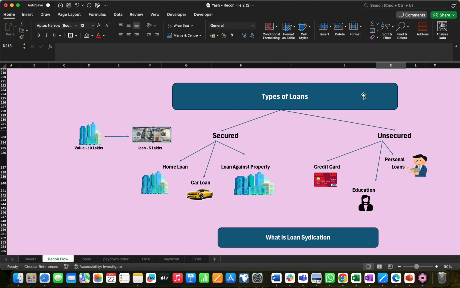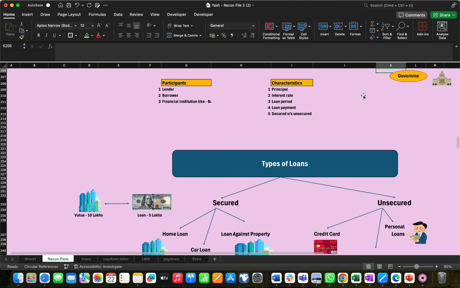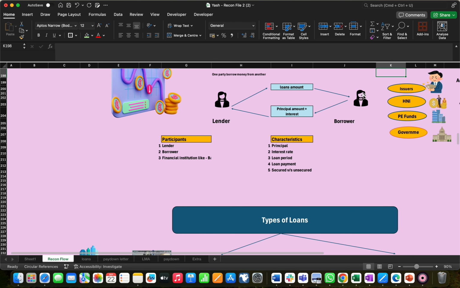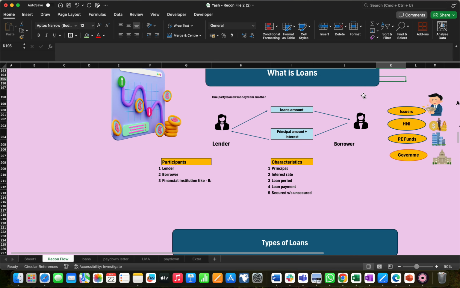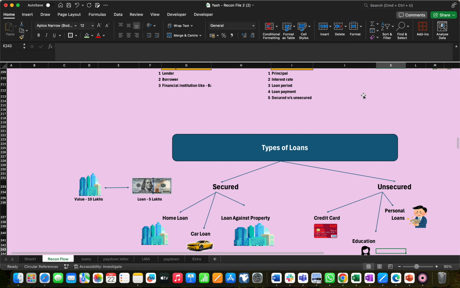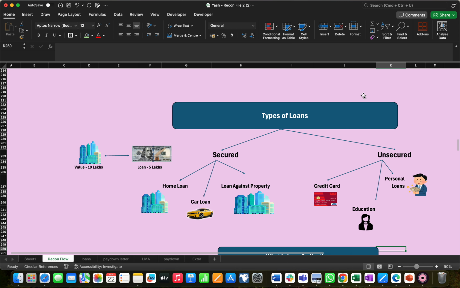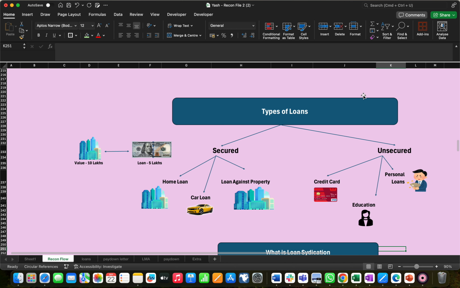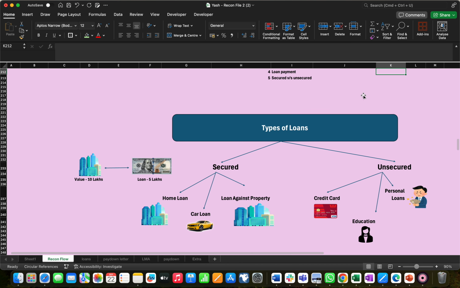We have discussed previously what a loan is, how it benefits us, how we can take loans, and who the participants are and their characteristics. In today's section, we will discuss the types of loan. Usually we have two types of loan: secured and unsecured.